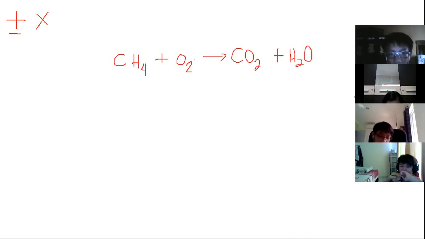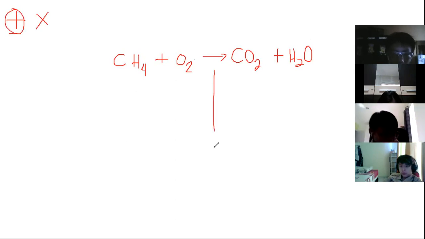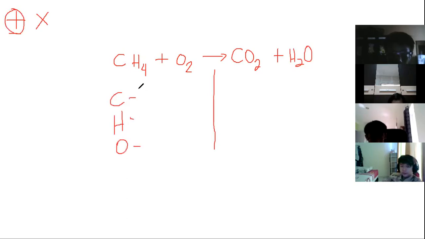Okay. So this time we can apply the addition. So what are the elements again? Let us separate it. And then, so we have C, H, O. How many carbon do we have? 1. Hydrogen is 4. Oxygen is 2.